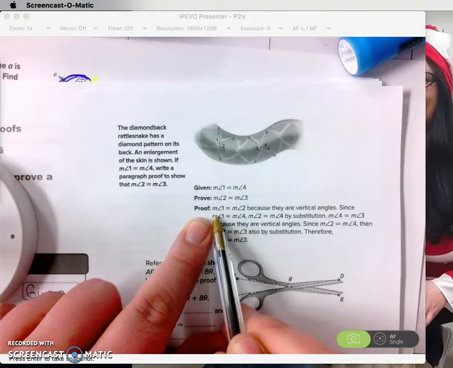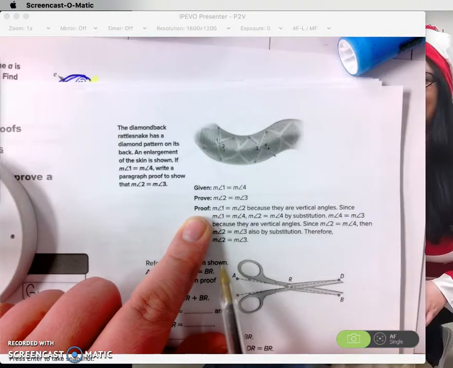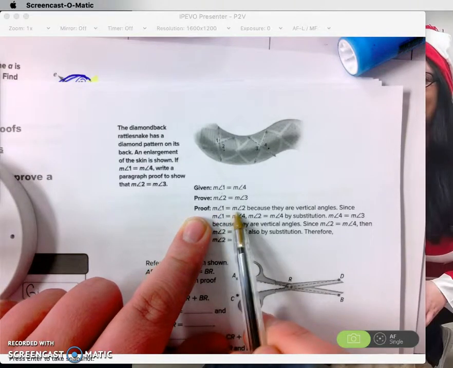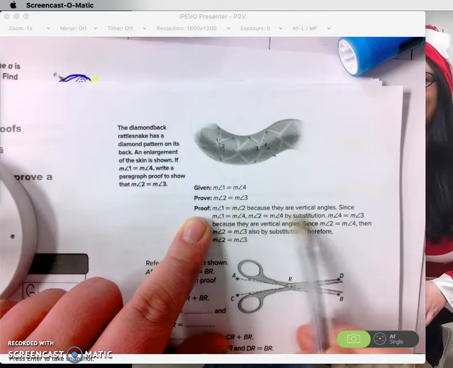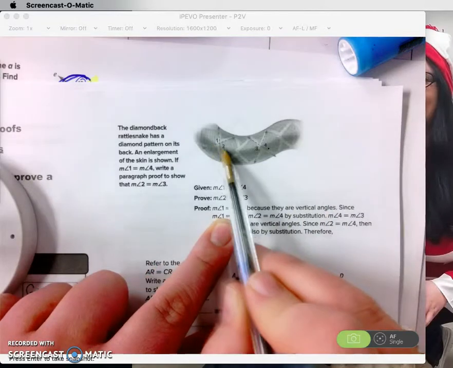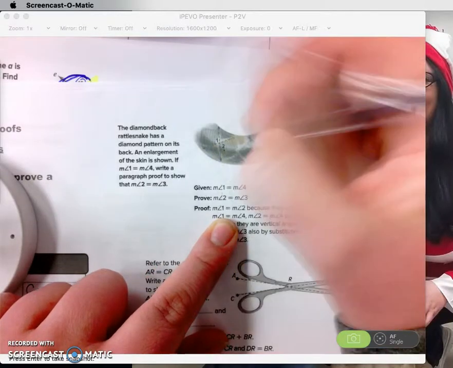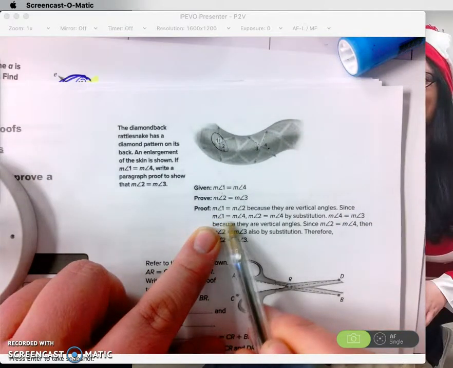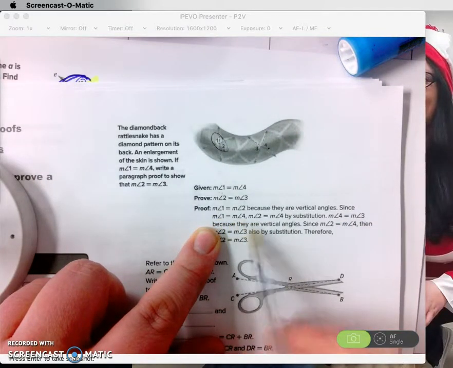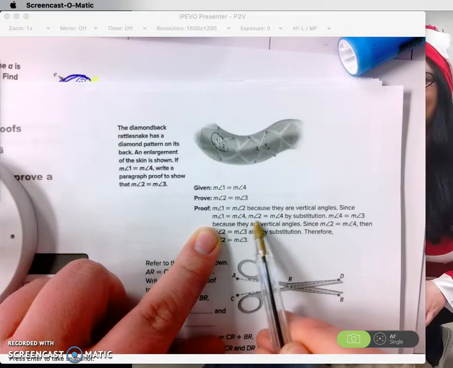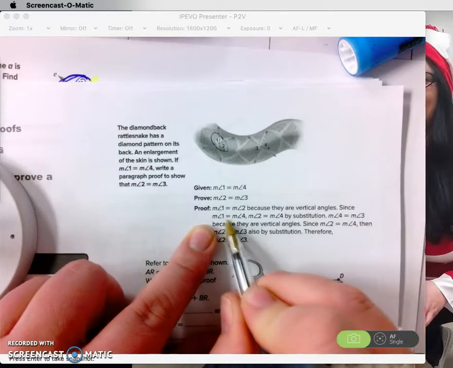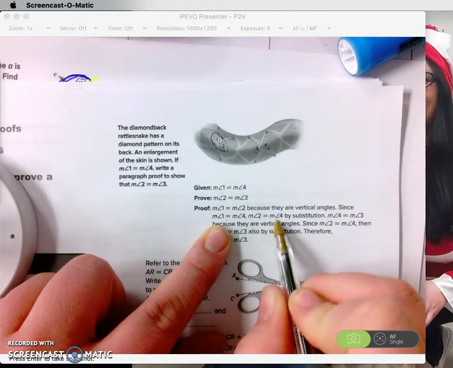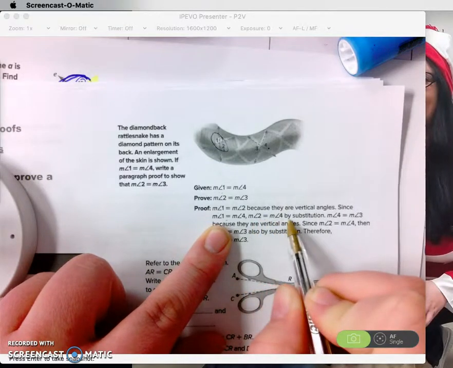So we're going to pretty much write sentences. First we're going to say the measure of angle 1 is equal to the measure of angle 2 because they are vertical angles. 1 and 2 are vertical angles, across that vertex. Since the measure of angle 1 equals the measure of angle 4, therefore the measure of angle 2 has got to be equal to the measure of angle 4 by substitution.